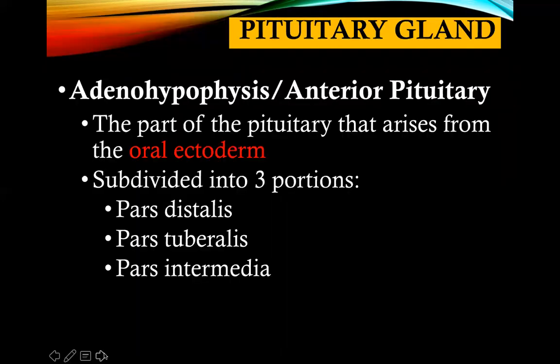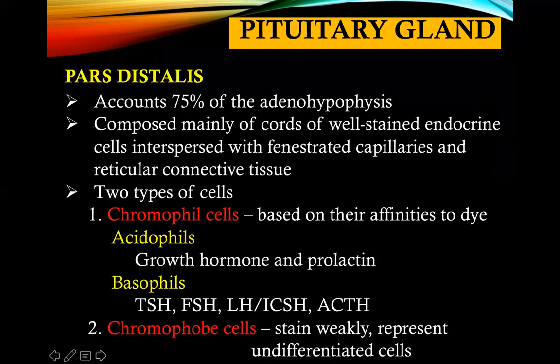Okay, so let's start with the adenohypophysis or the anterior pituitary gland. That part of the pituitary gland arises from what we call oral ectoderm. That's the germ layer of origin. And as mentioned, it is subdivided into three portions: pars distalis, pars tuberalis, and pars intermedia. And we will be discussing these one by one.